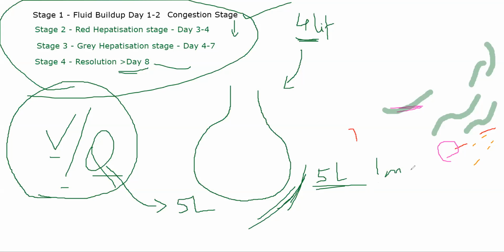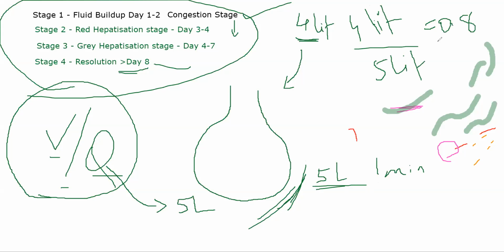in 1 minute. So if I compare this ratio, 4 liters of gas by 5 liters of blood, I will get the ratio of 0.8. This 0.8 represents the normal ventilation perfusion ratio. Meaning, if the ratio is 0.8, I know the patient has a normal amount of ventilation in their lungs, wherein they are able to live normally, and they have enough perfusion or blood supply so that they can function normally. Okay, that is ventilation perfusion ratio. I hope you understand what is V by Q. V represents ventilation, Q represents perfusion.